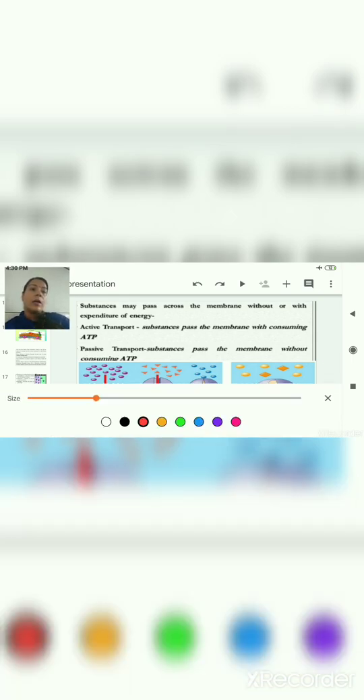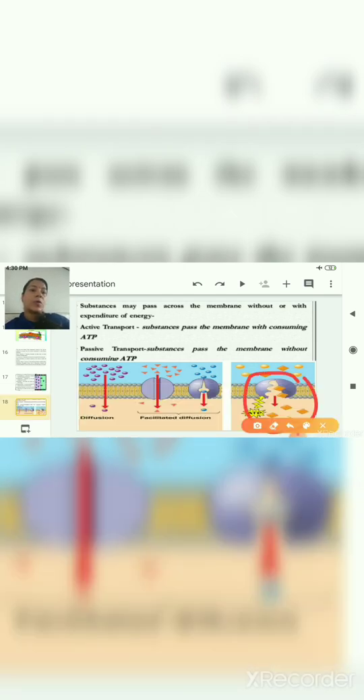So let us discuss active transport first. Here it is active, meaning it requires some energy. So the substances pass through the plasma membrane or any other membrane with consumption of energy. Some energy expenditure is required here. That is why this particular type of transport is known as active transport. Here you can see that ATP is required for transportation of some molecule across the membrane.